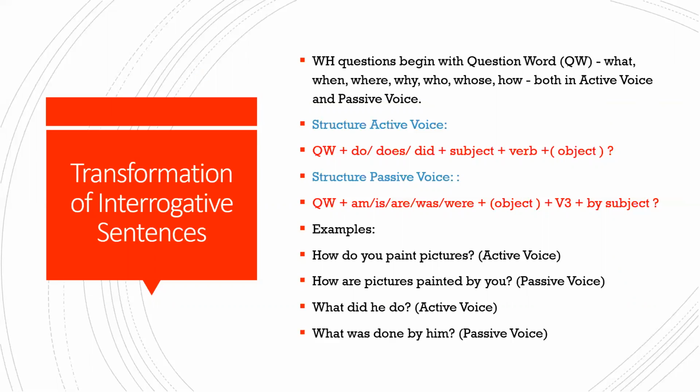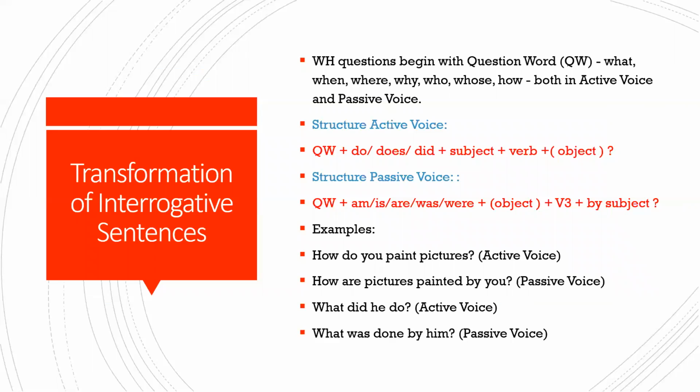One of these actually. Plus, if there is an object, you will use the object. Then you remember in all the passive forms, which verb form will you use? V3 form, past participle. Then by plus the subject. The subject becomes the agent in the passive voice. So it is done by them, by her. So that is how you will be using it.